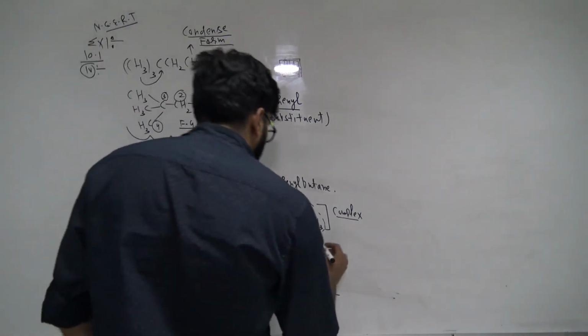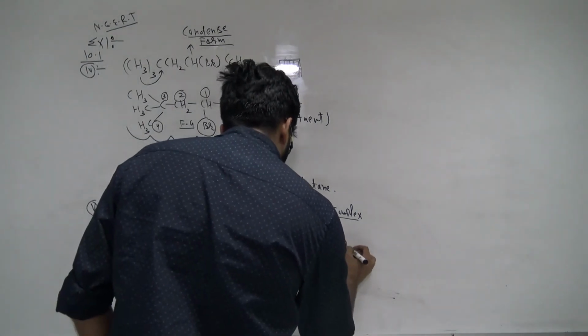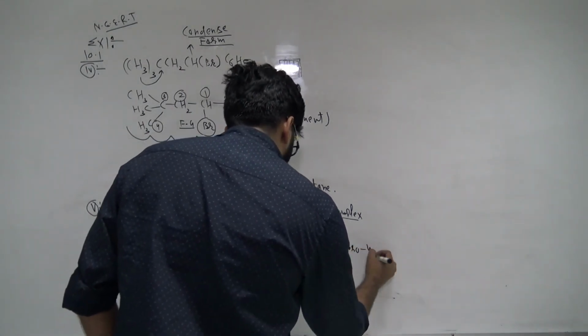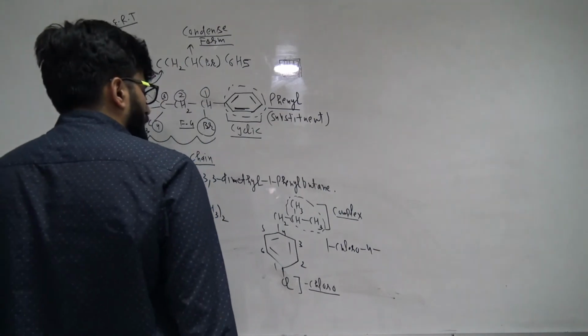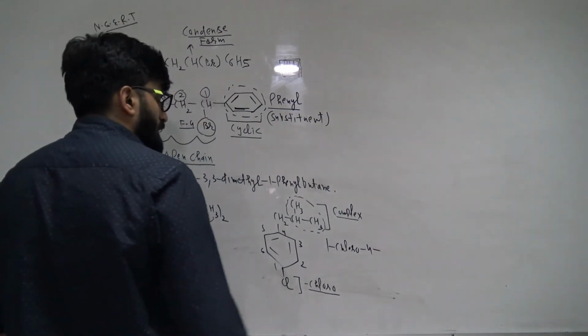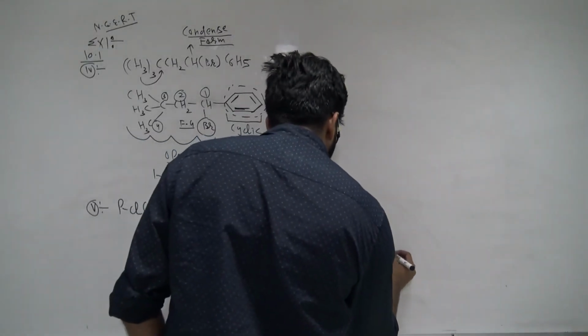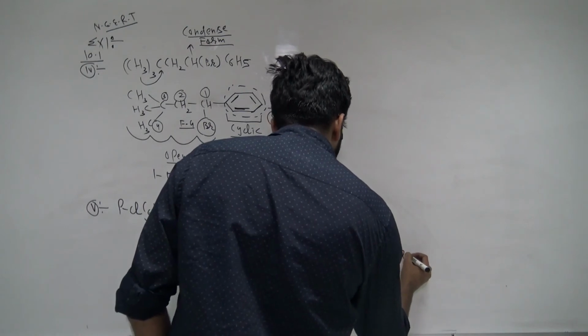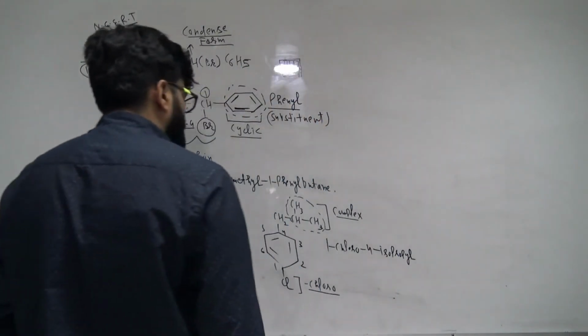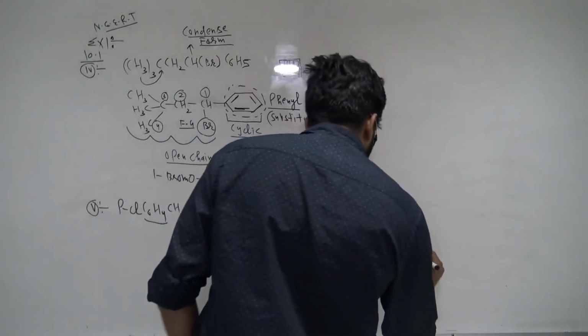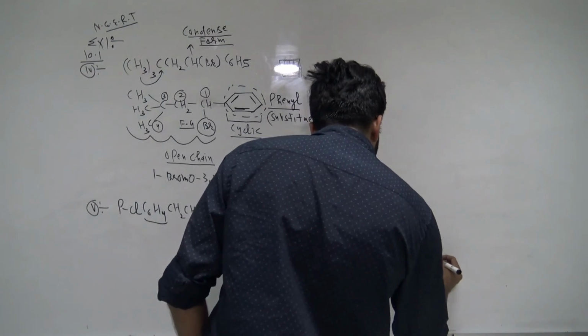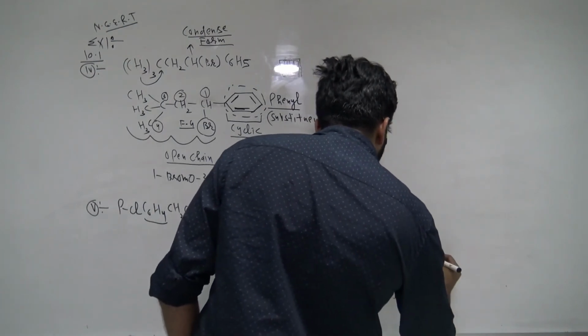What is the name? The name is 1-chloro 4-isopropyl. Simply I would say 1-chloro 4-isopropyl. Now we did benzene, we did the naming, right?